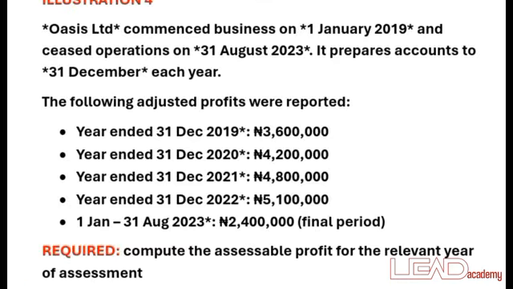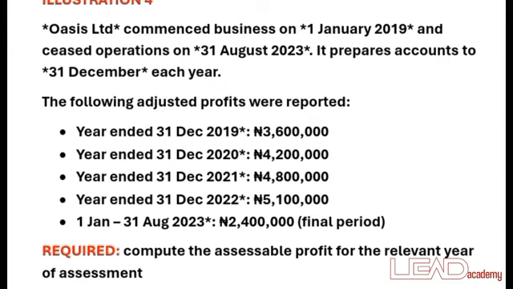So this is illustration 4. Oasis Limited commenced business on 1st January 2019 and ceased operation on 31st August 2023. It prepares accounts to 31st December each year.